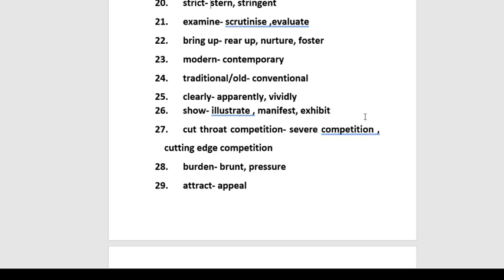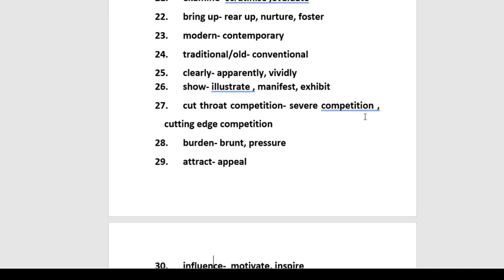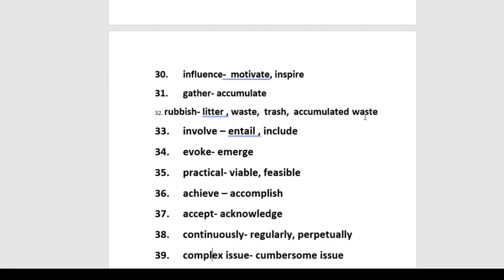Next word is burden. Now, burden is again a common word. You can say brunt, pressure. Next is attract. You can say appeal. Next word on number 30th position is influence. You can say motivate or inspire. Next is gather. Gather means to collect something. You can say accumulate. Accumulate is uncommon and collect is very common.